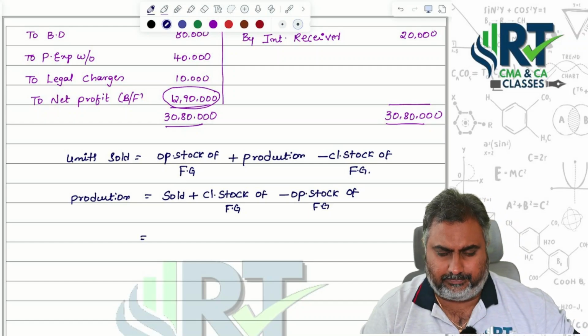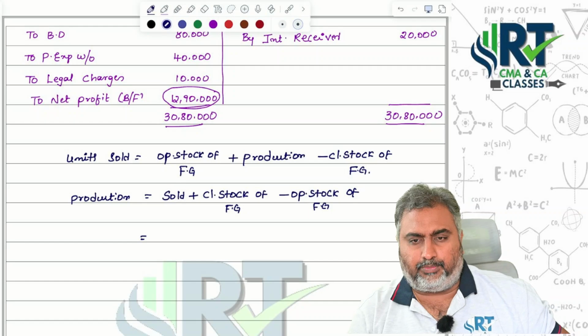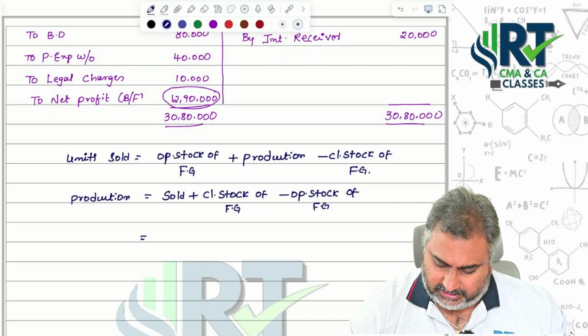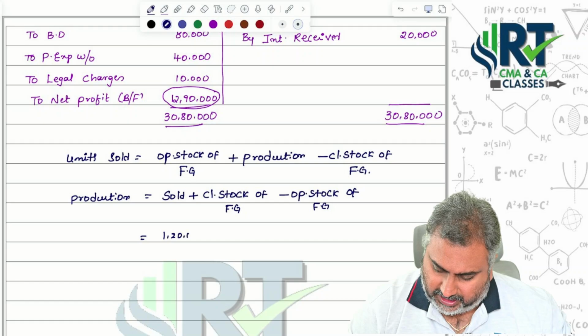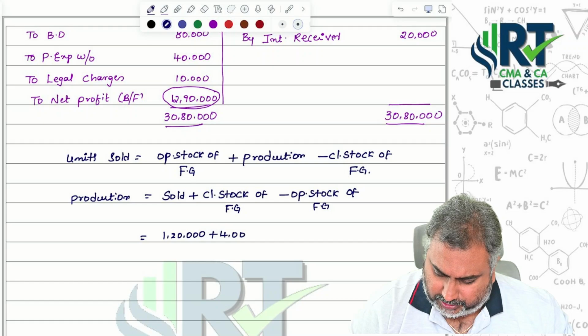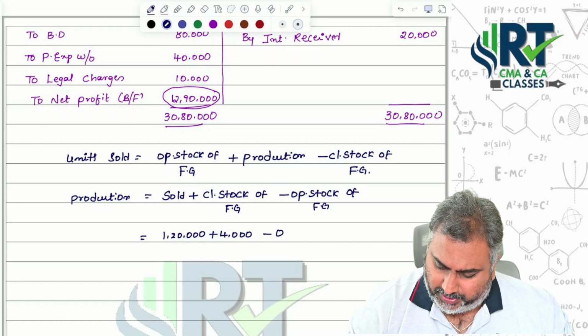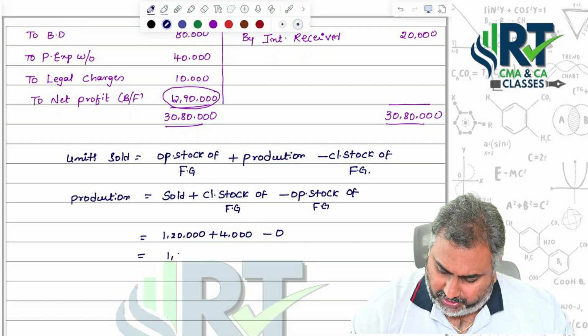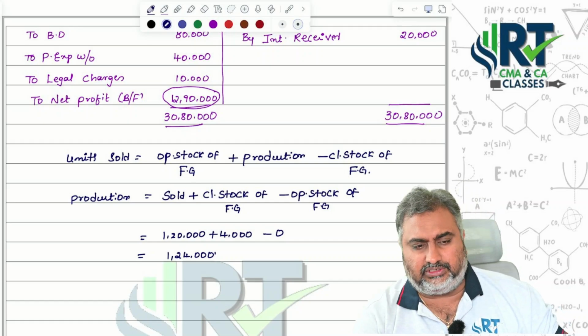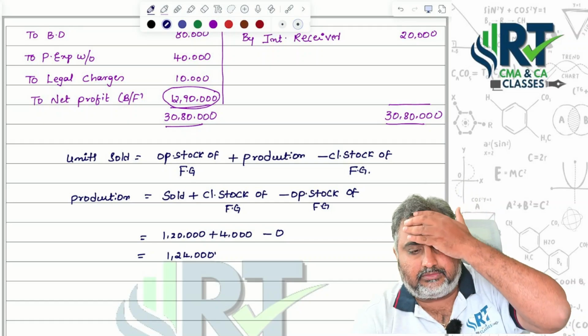That is equal to how much, sir? Your opening part, there is nothing there. Sold part is given as 1,20,000 units. Closing, if you check the question, 4,000 is given. Opening was 0. Totally, you produced 1,24,000 units. Got it?